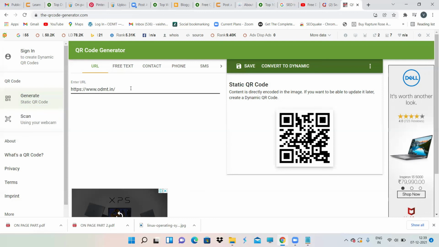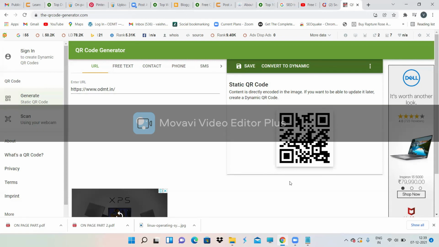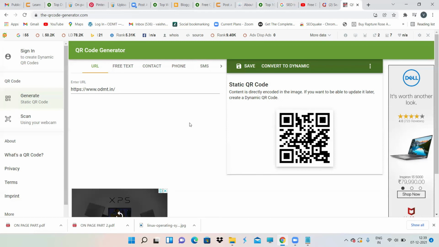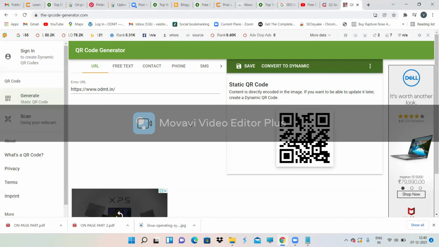But it is good because some people may forget your website name or your domain name. At that time, you can send this QR code so that they land directly on your website. It is just for promoting your brand. Other than that, it is not required. When somebody forgets your domain name, they can just scan the code and land on your domain. That is about the QR code. It is very simple. You can generate a QR code for your website also.